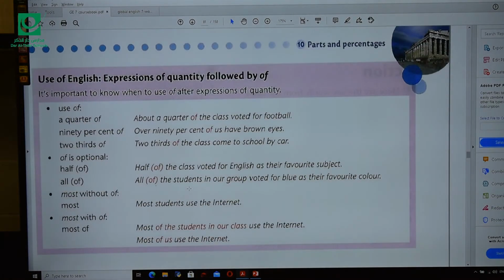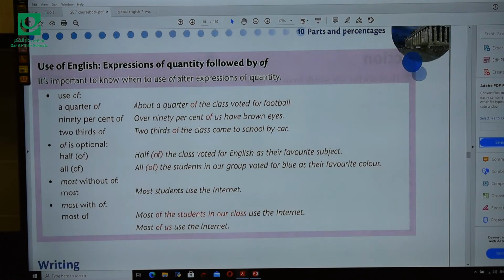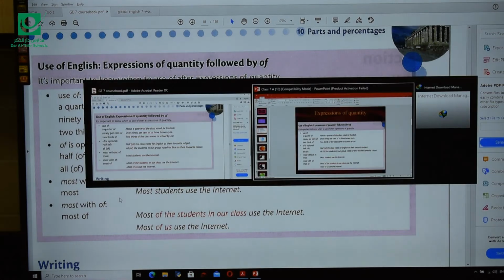Move now please to page 83 and let's talk about quantities, or expressions of quantity followed by of. What are they and how can we use them? Like here, a quarter of, 70% of, or 90% of, 2/3 of, or 1/3 of. All of, half of, most of, or sometimes we can use most without of. So we have two options here, like when I say most students use the internet, or most of the students use the internet. Let's move to this slide.